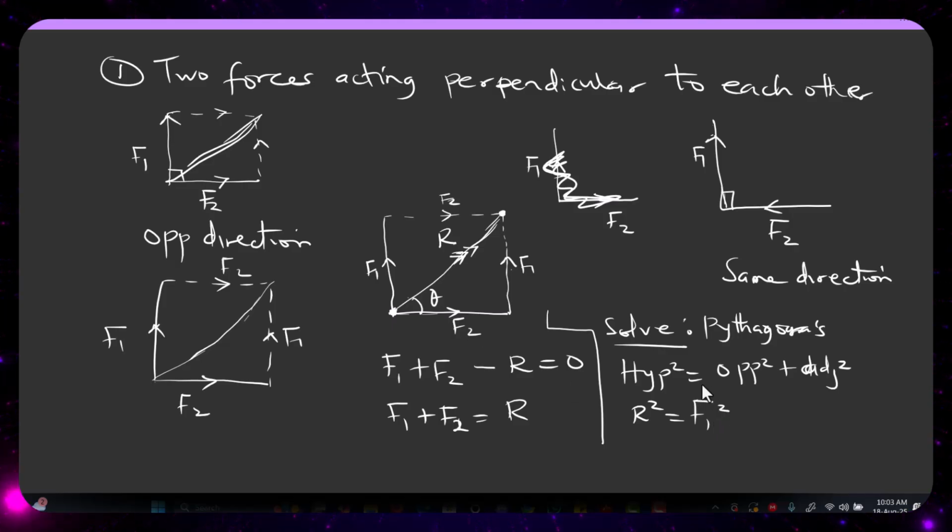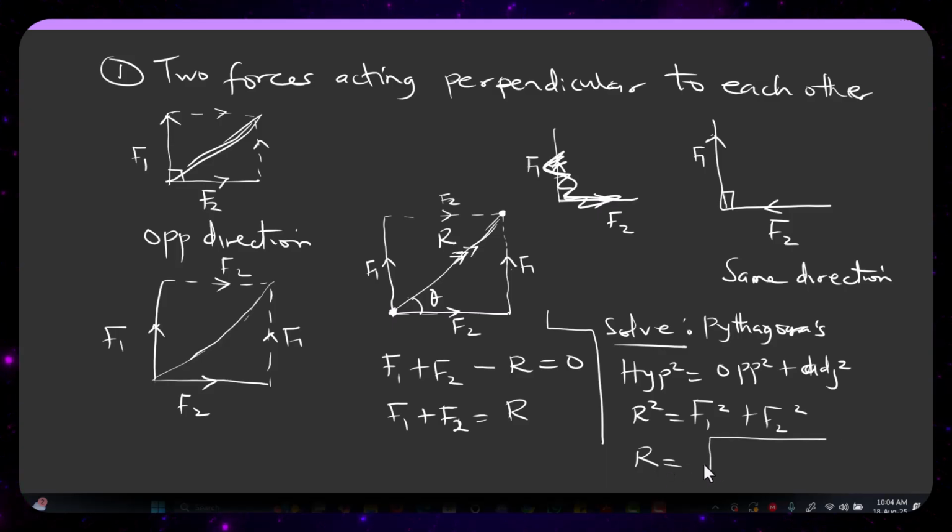Since here is the hypotenuse and here is the opposite, here is going to be the adjacent, so plus F2 squared. So my R is going to be the square root of F1 squared plus F2 squared.